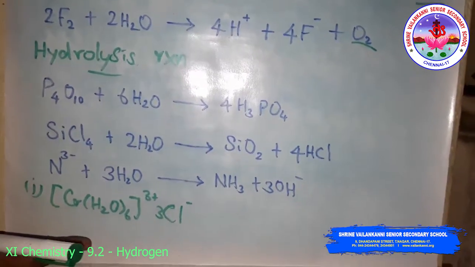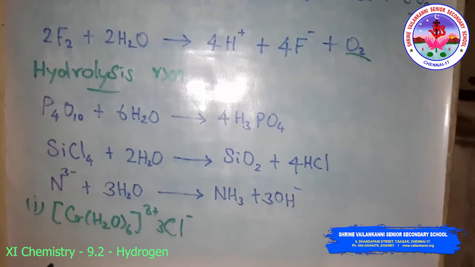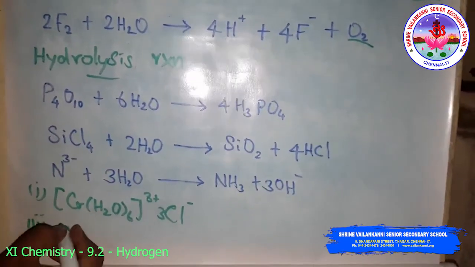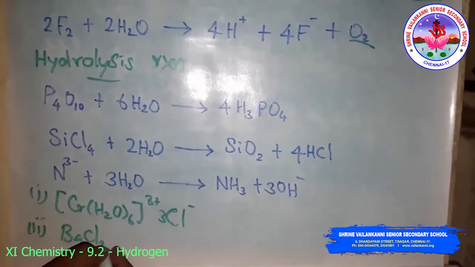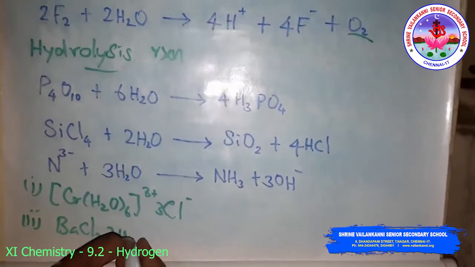Then interstitial water. An example of interstitial water is barium chloride dihydrate, BaCl2 dihydrate.